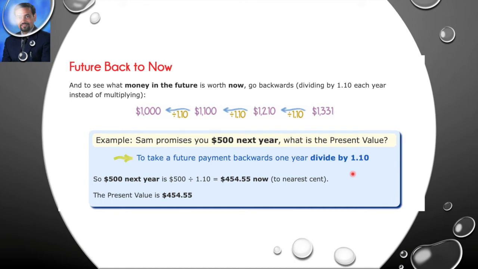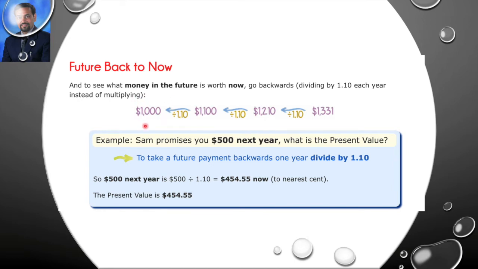So 1000, if you divide it by 1.10, it becomes, no, see the same amount you are getting, like 1331 divided by 1.10, you will get 1210. If you divide 1210 by 1.10, you will get 1100. If you divide this 1100 by 1.10, now you will get this amount 1000, right?